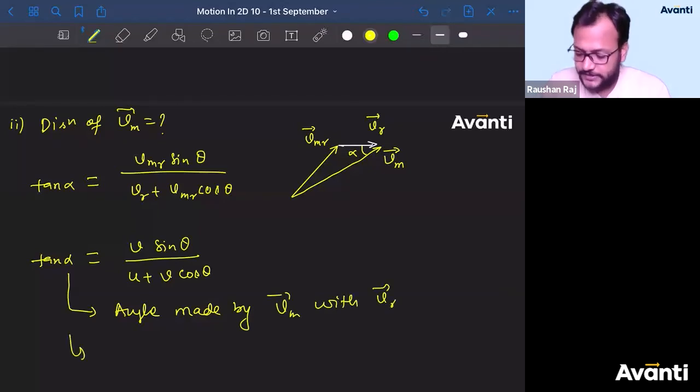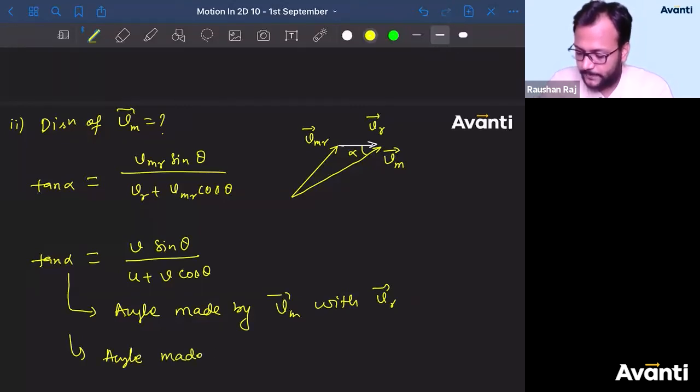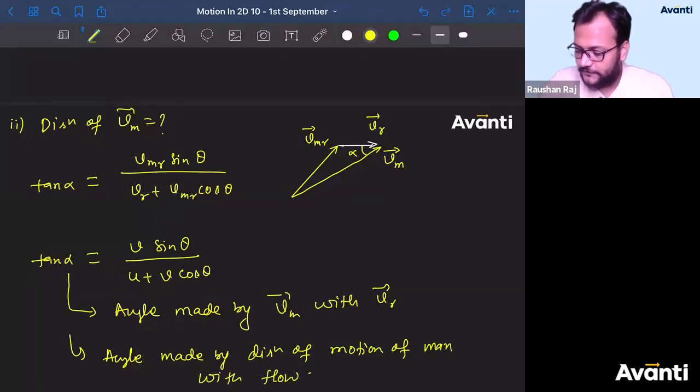Or you can say that this is the angle made by direction of motion of boat or man with flow of river.